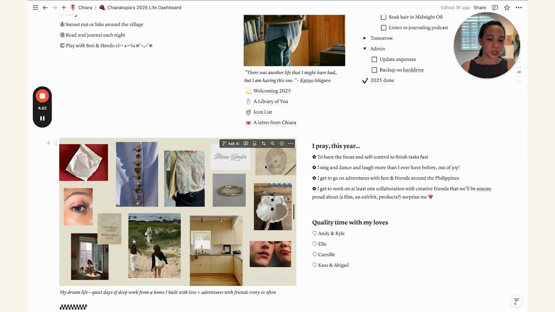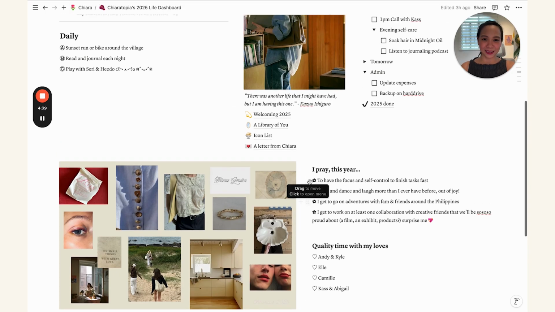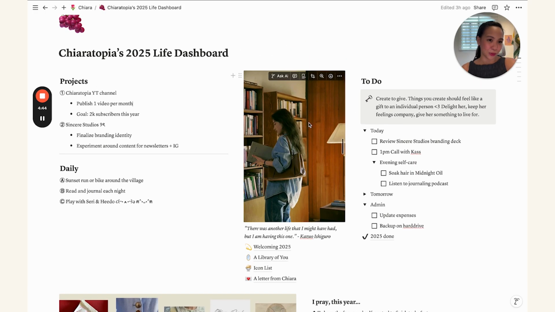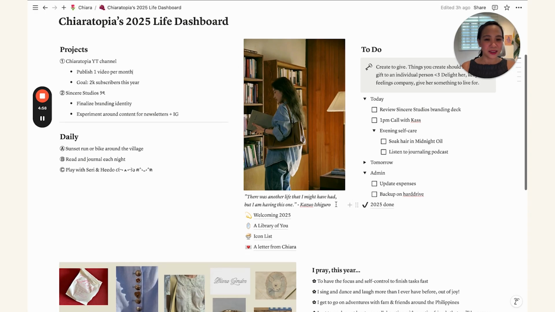And in here, I actually put a mood board. I simply took some inspiration, some photographs from Pinterest, and placed them quickly on one cute page like this, and then uploaded that here. And then right under this photo, which is your main photo, like in my case, I really want to work on becoming like a more mature, more grown-up woman this year, and so this is someone I aspire to be like. And then right under it are quick links and references.